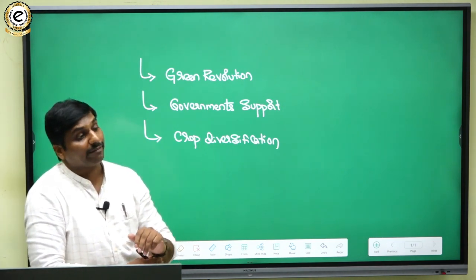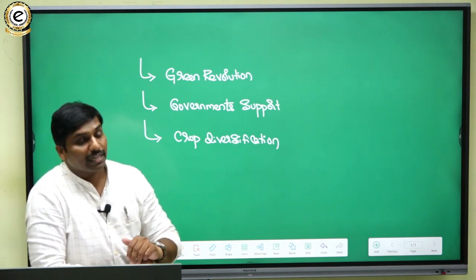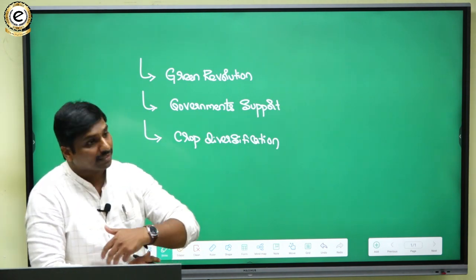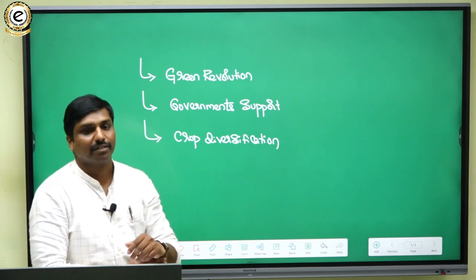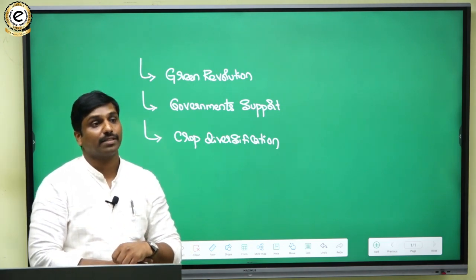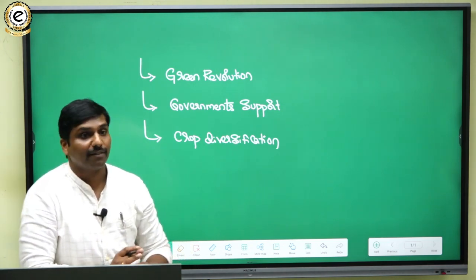The farmer not only cultivates wheat, he also cultivates rice, and other crops like pulses. So crop diversification is one important factor.